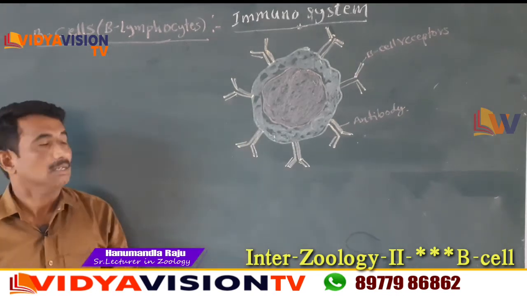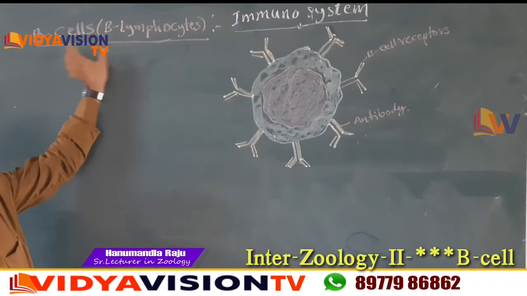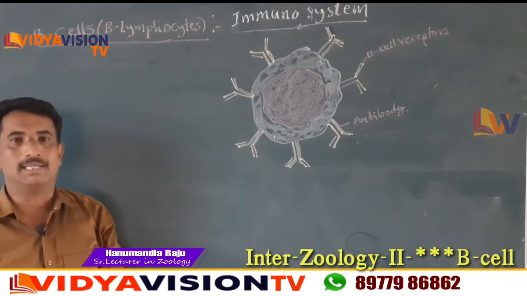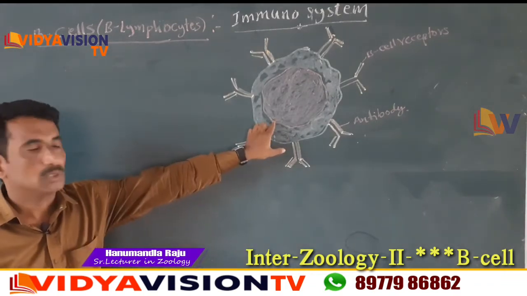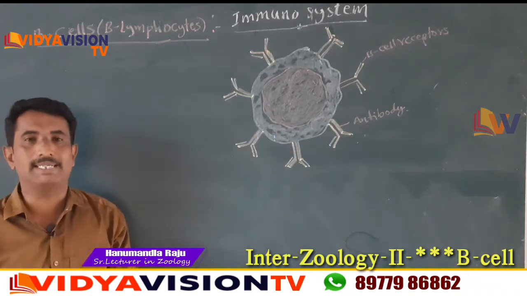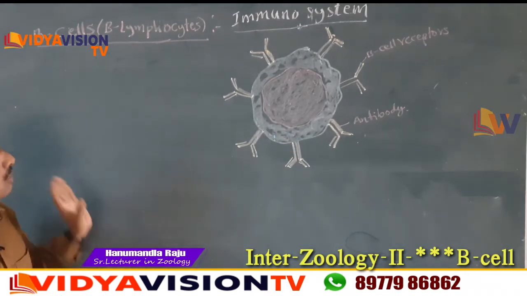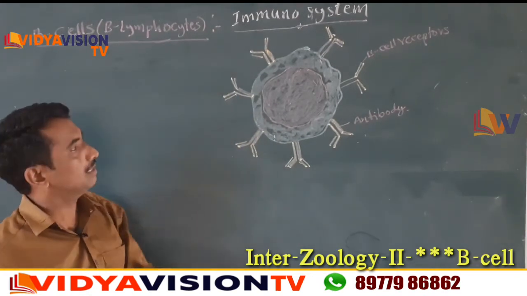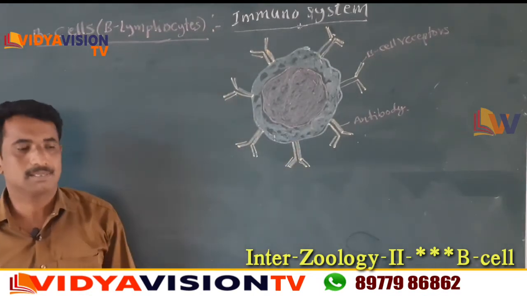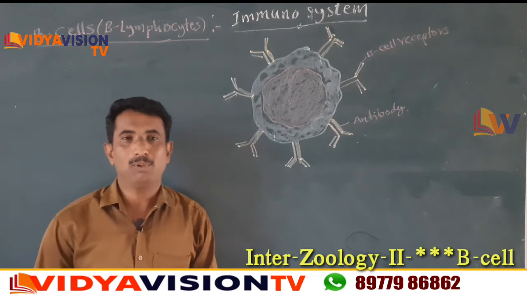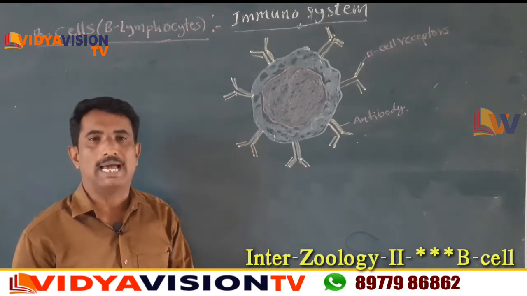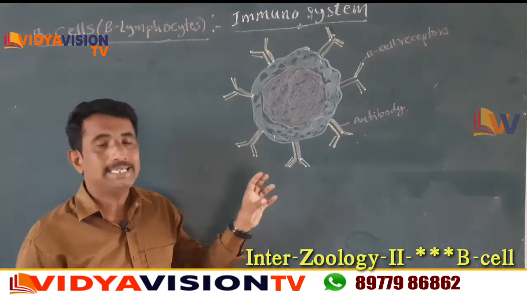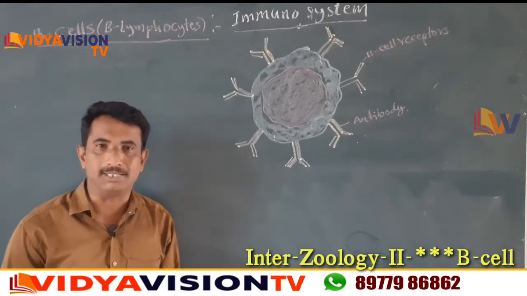In that, the B cells, the B lymphocytes, produce antibodies. These antibodies fight against the antigens. Now see the structure of B lymphocytes. B lymphocytes are capable of producing antibodies and capturing the circulating antigens.